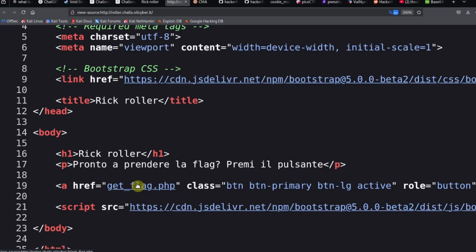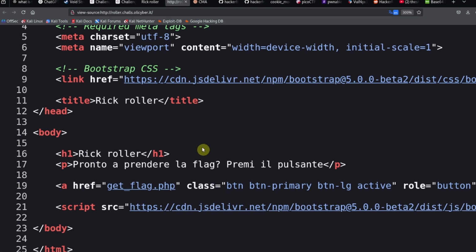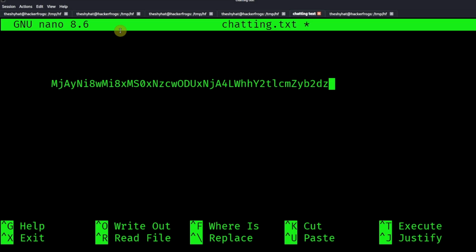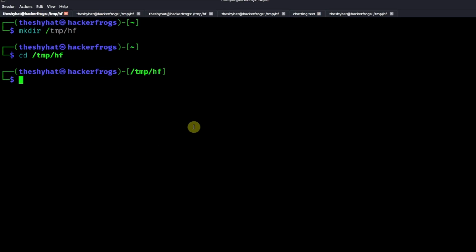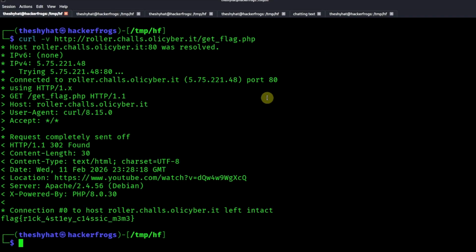So what we can do is get the entire URL by right-clicking, and then we can copy link. So we can copy that link. What we can do is take a look at the request inside of a terminal. So we got our terminal over here. We'll use the curl command to take a look at what's actually happening when we try to visit this website. So curl -v is going to give us some verbose output.